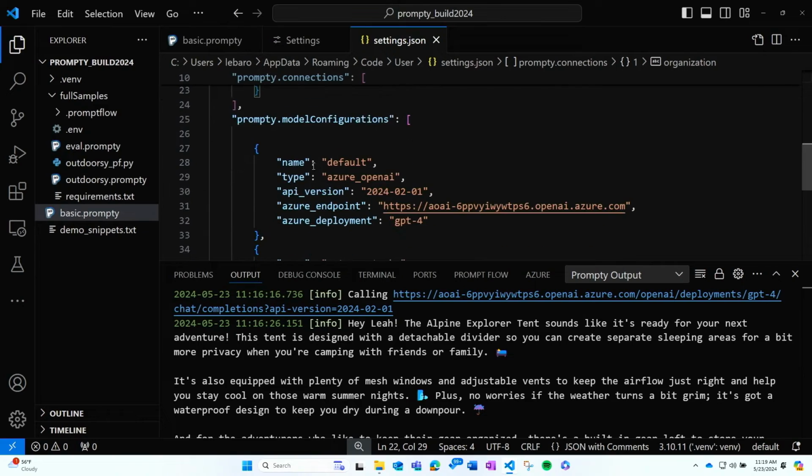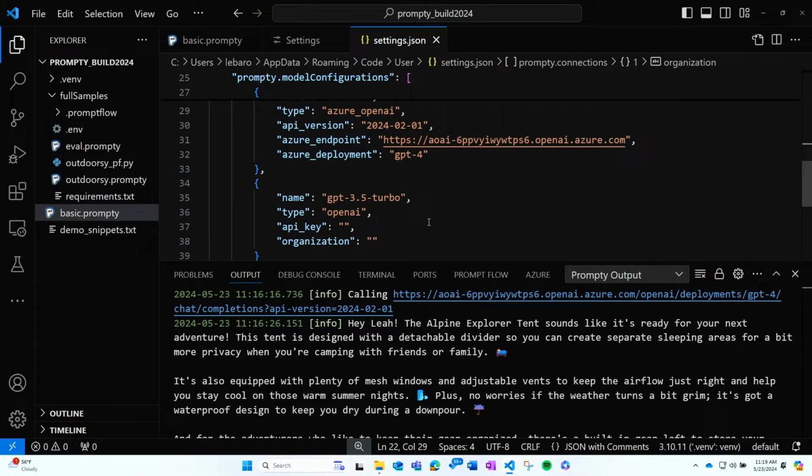So what you can see here is I have my default configuration, which looks similar to what I had specified in the Prompty file. Because I specified the endpoint and the deployment in the Prompty, it overrides what we see here, but I could fall back to this or use it if I wanted to configure and share configurations.